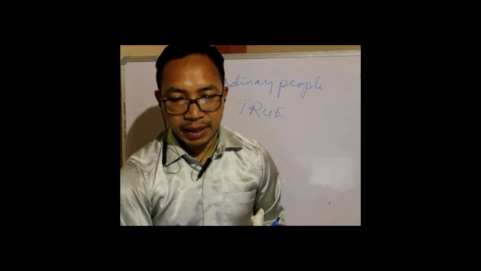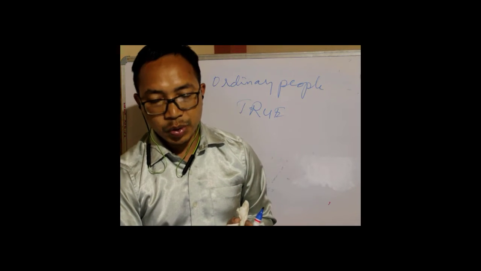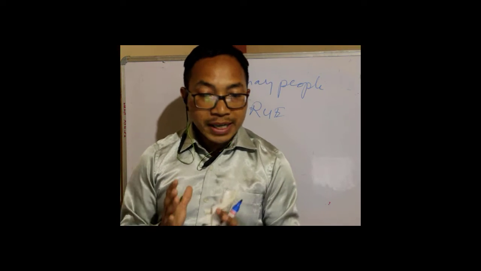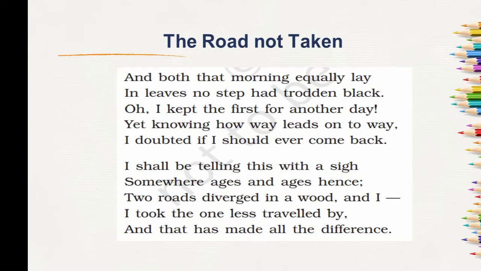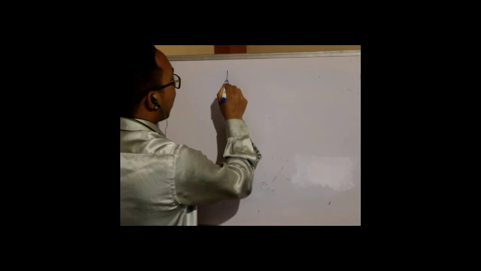So now, like I have just read, you can observe here carefully and tell me what is the rhyme scheme of the poem. Basically, when we talk about rhyme scheme, we always see the ending words of every line, whether the words rhyme with each other or not. So let's take, for example, the first stanza. Let's take the ending words. The ending word of the first line is wood.